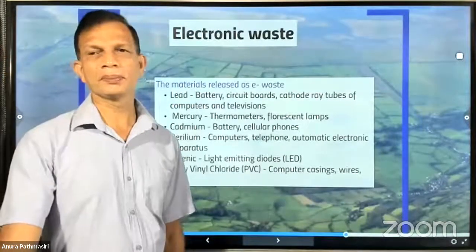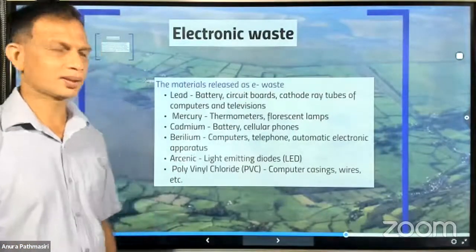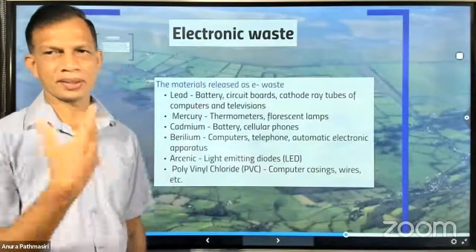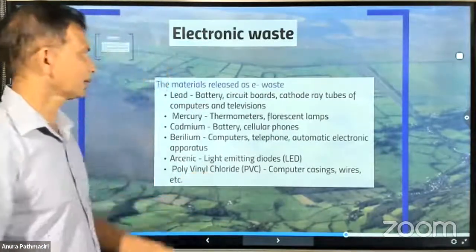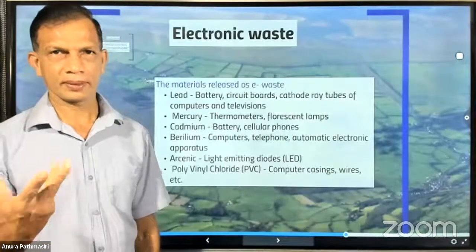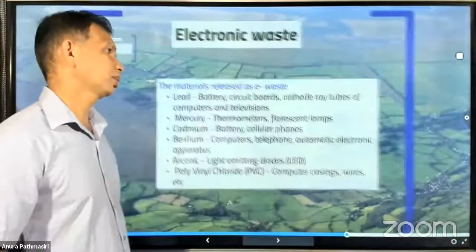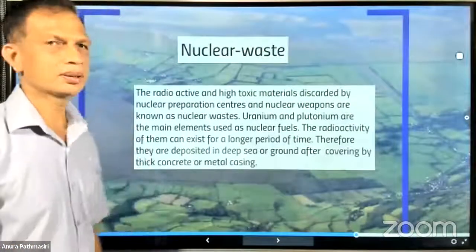You can earn a rupee, but rather than that, it is a very great service to see that all these electronic wastes are being collected and sent to the recycling process. It's very good. Because of this, the rechargeable batteries and all are added to the environment. Nuclear waste, we don't have nuclear waste because we are not using nuclear power.